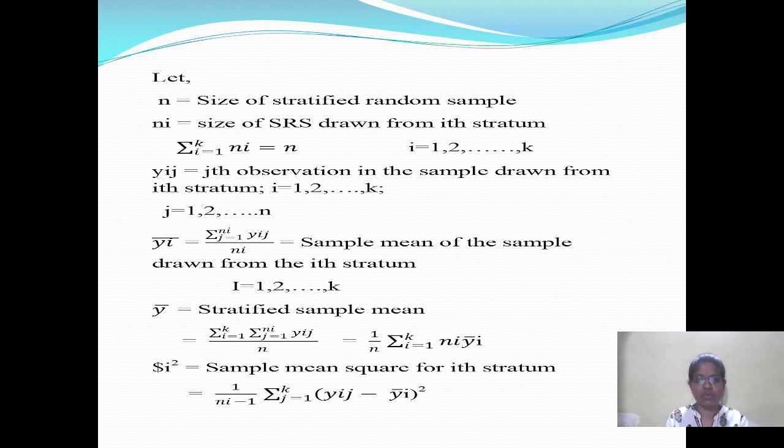Y bar is the stratified sample mean, summation of i equal to 1 to k, summation of j equal to 1 to ni yij divided by small n. Then y bar is equal to 1 by n summation i equal to 1 to k ni into y bar i. And small si square is the sample mean square for the ith stratum, therefore 1 by (ni minus 1) summation of j equal to 1 to ni (yij minus y bar i) whole square.